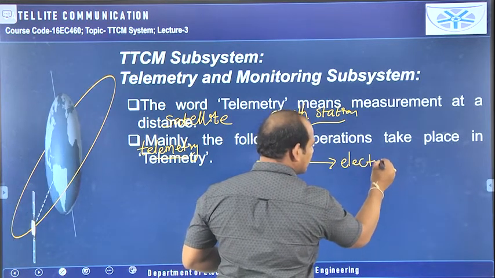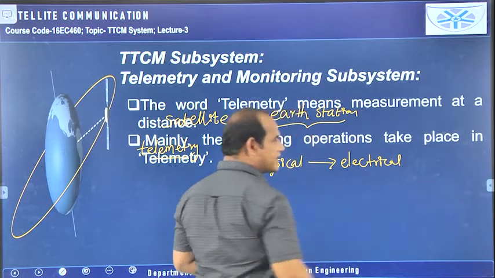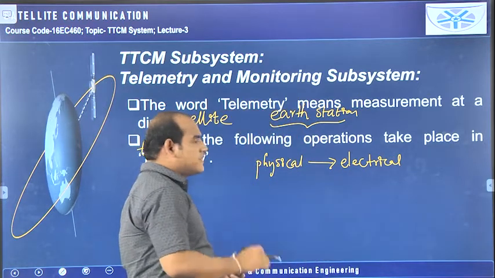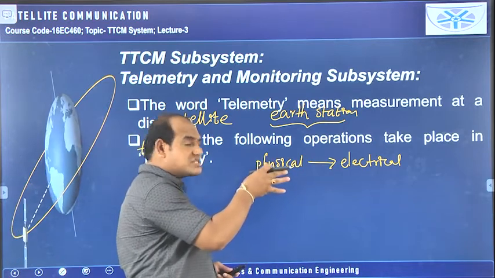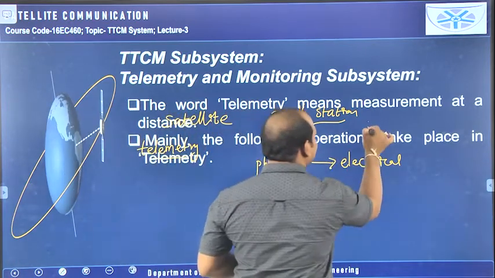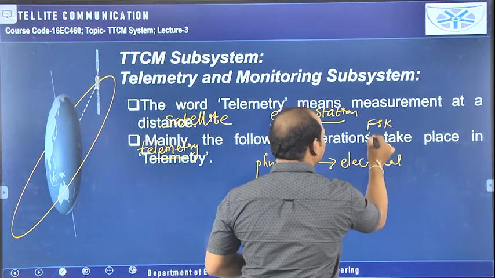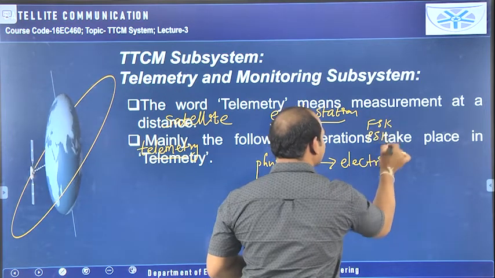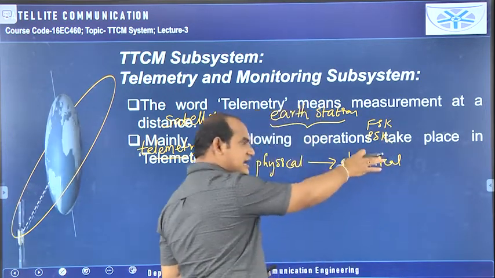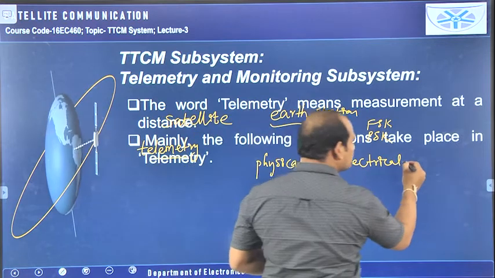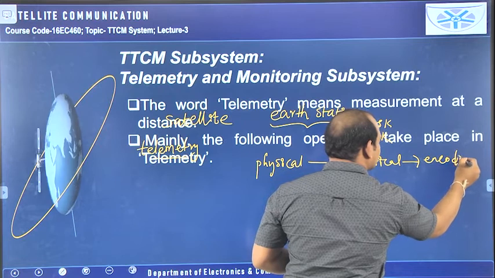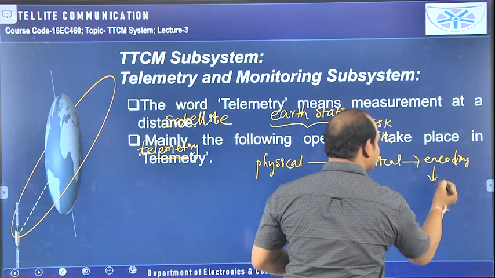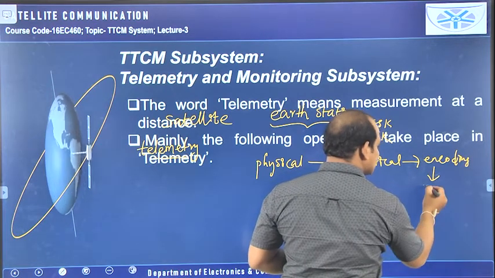The physical signal should be converted to the electrical signal, and because we are using digital communication, all the modulations are going to be done using FSK and PSK. These are digital modulation techniques. So this analog electrical signal should be converted to digital. We need to use here encoding operation, and then it will be transmitted into the free space towards the satellite.